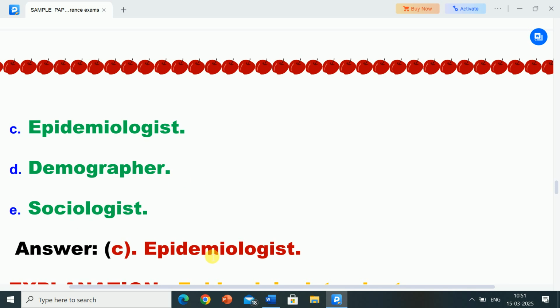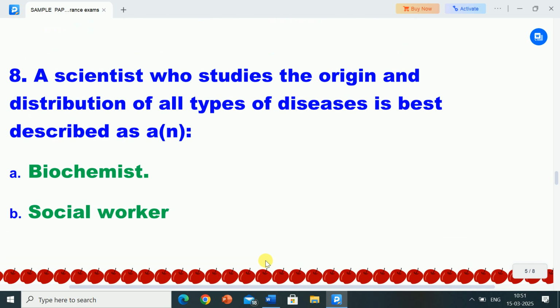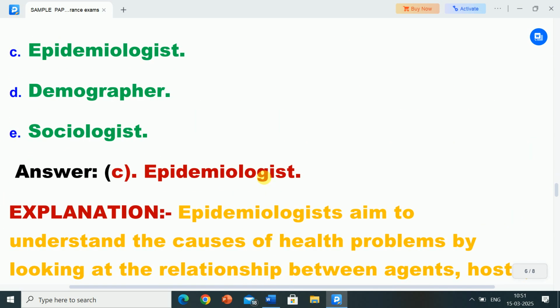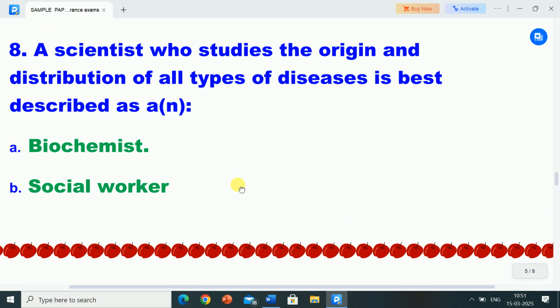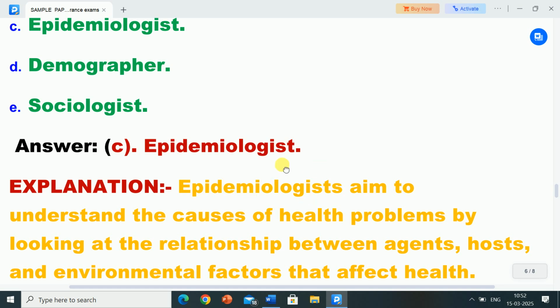Correct answer is option C, epidemiologist. A scientist who studies the origin and distribution of all types of diseases is best described as an epidemiologist.